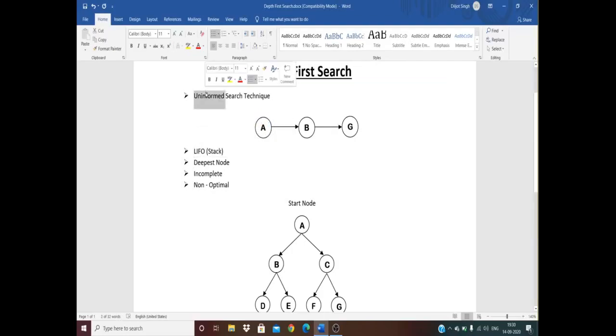So starting with, as we have done in the last algorithm, depth first search is also an uninformed search technique. Uninformed means we do not have any domain specific knowledge. For example, in informed search, the cost of going from A to B is known and B to the goal state is also known.